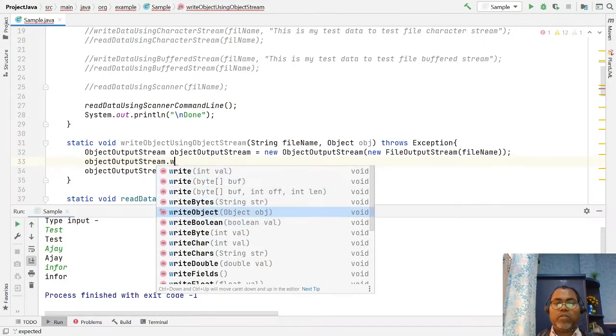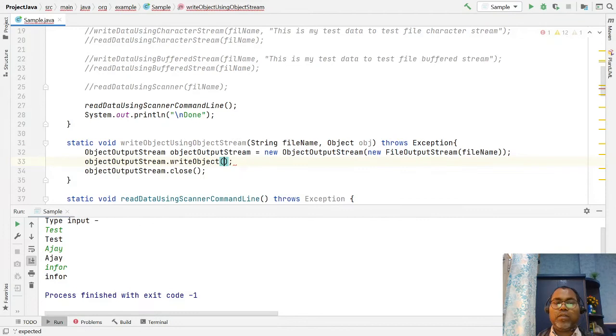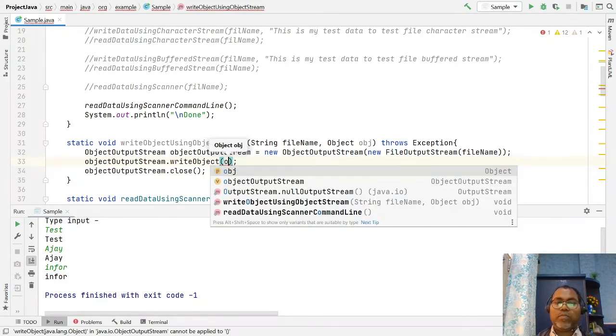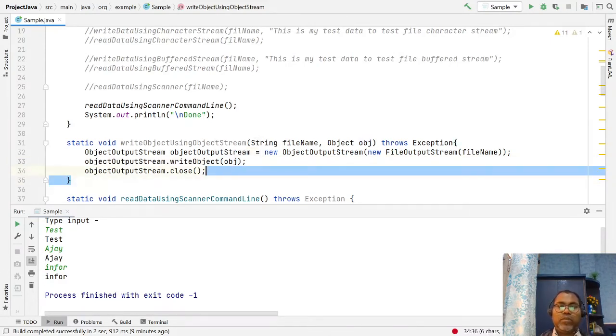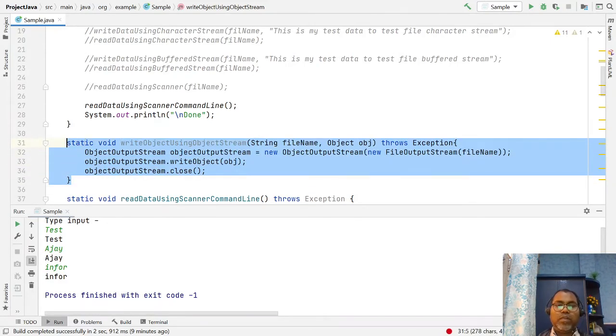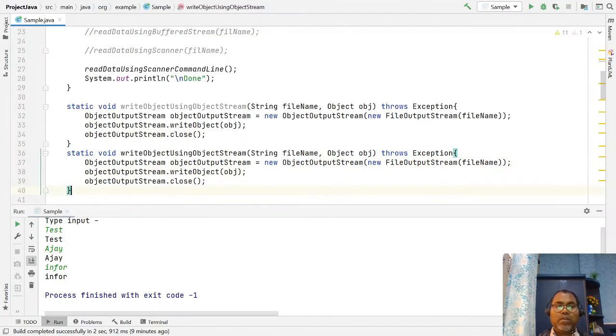So if you want to write objects, you can just print the object, and whatever object you are passing, that is stored. Similarly, you can use the input reader as well, to read an object using your object stream and file name.